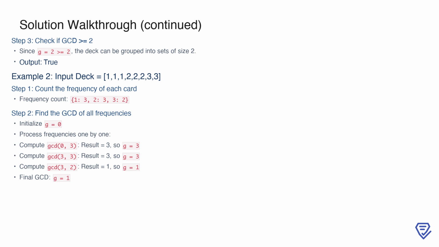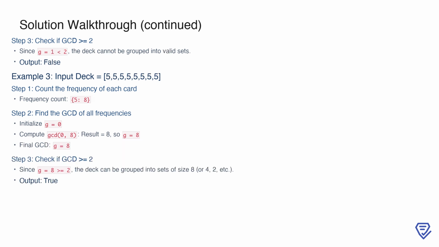Let's explore another example. With the input deck 1 1 1 2 2 2 3 3, we start by counting the frequency of each card. This gives us 1: 3, 2: 3, 3: 2. To compute the GCD of these frequencies, we again initialize G as 0. The GCD of 0 and 3 is 3, so G becomes 3. Next, the GCD of 3 and 3 is still 3, so G remains unchanged. Finally, the GCD of 3 and 2 is 1, meaning the final GCD of all frequencies is 1.